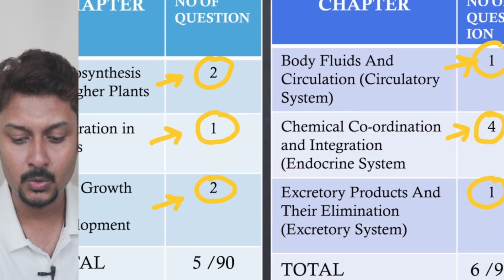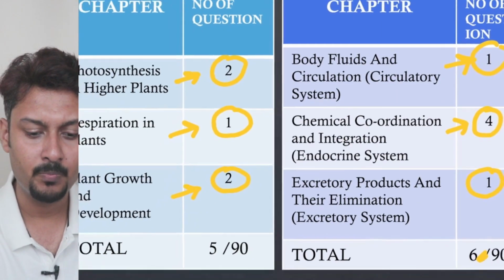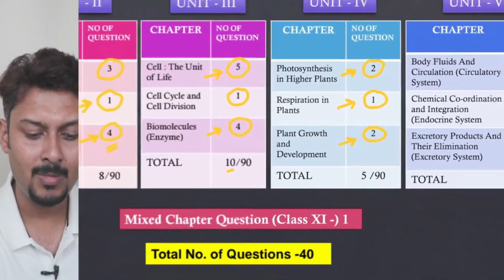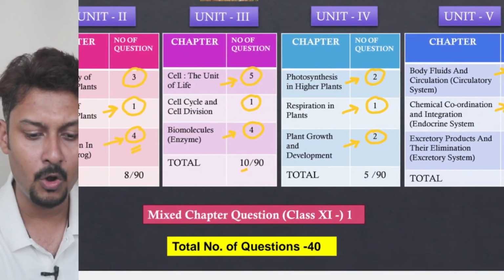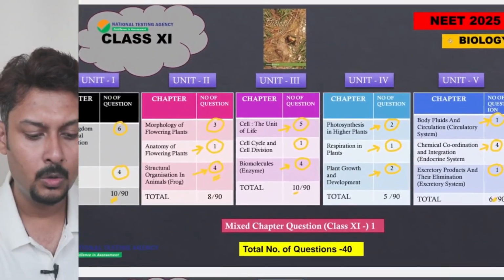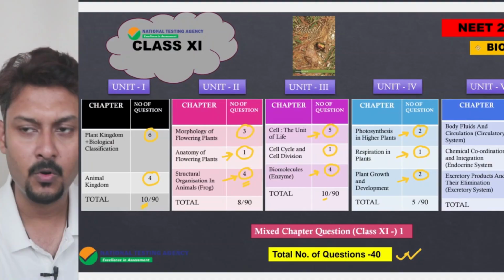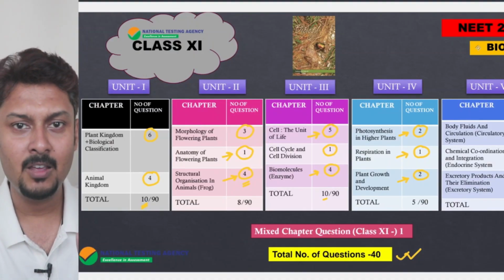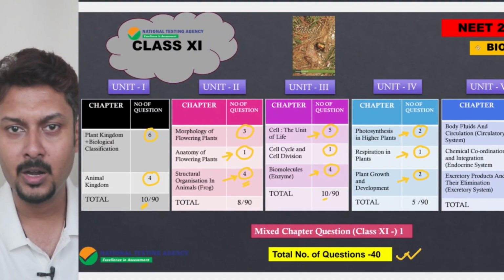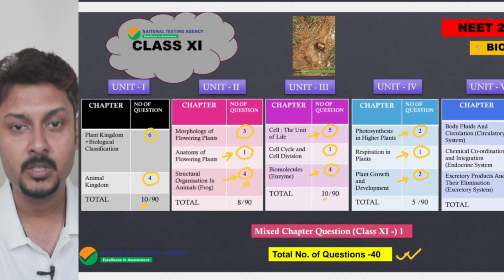So total 6 questions from the human physiology section out of the 90 questions. And 1 question came as a mix of all units. So total questions from the class 11 section is 40. Again, if I revise: from unit 1, 10 questions; from unit 2, 8 questions; unit 3, cell part, 10